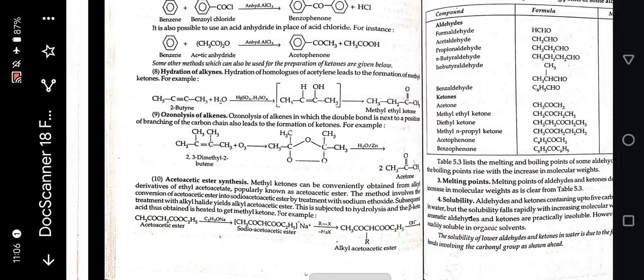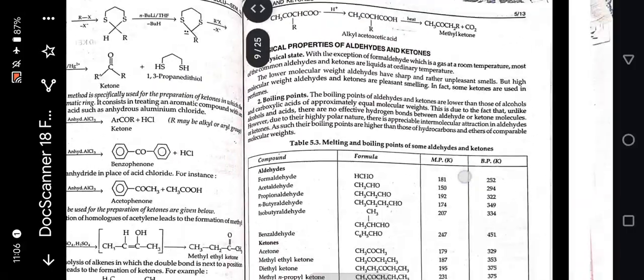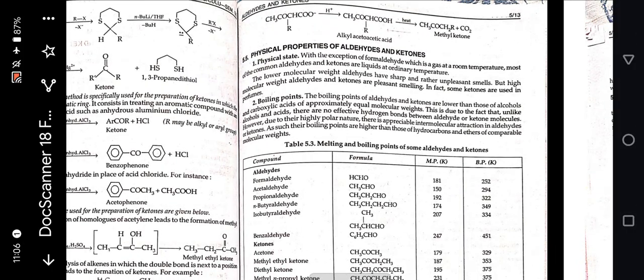sodioacetoacetic ester by treatment with sodium ethoxide. Subsequent treatment with alkyl halides yields alkyl acetoacetic ester. This is subjected to hydrolysis, and the beta-keto acid thus obtained is heated to get a methyl ketone. For example, acetoacetic ester gives alkyl acetoacetic ester, which on hydrolysis and heating gives a methyl ketone.